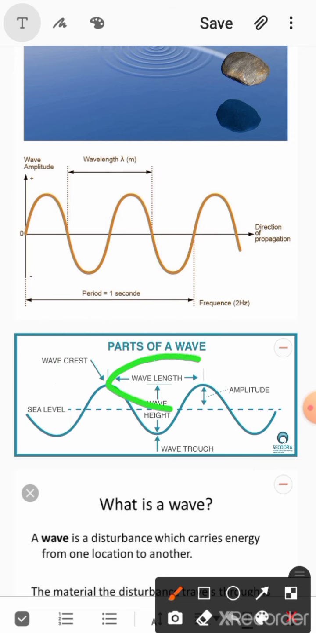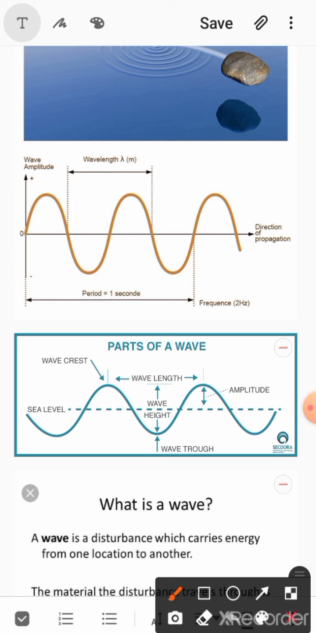Now wavelength. What is wavelength? The name itself defines that wavelength is the length of a wave, but we just need to know in what sense. Wavelength in physics is denoted by this weird sign, lambda. It's just a notation, nothing else. We need to know what lambda is.